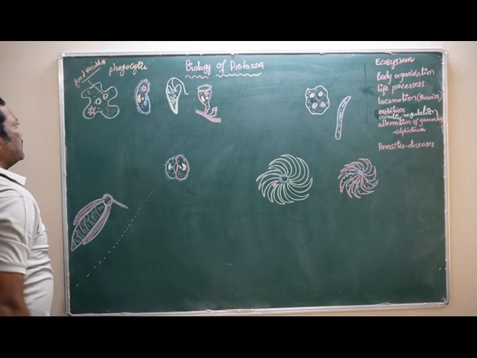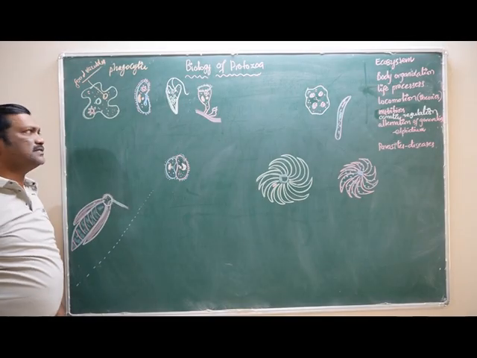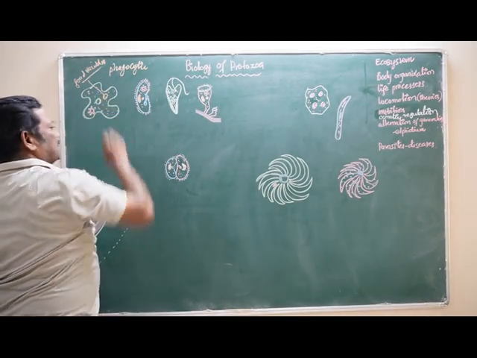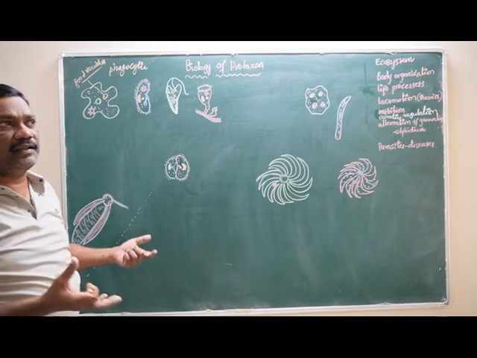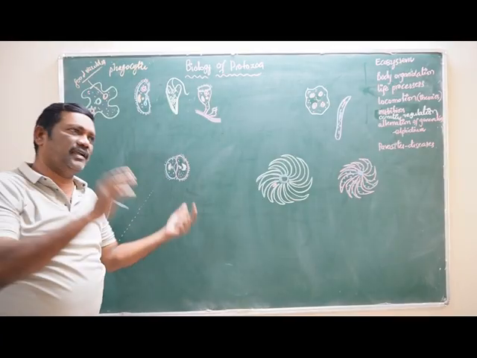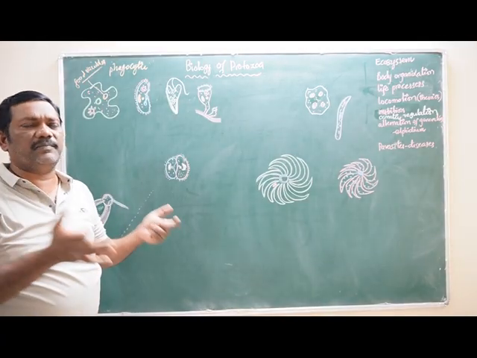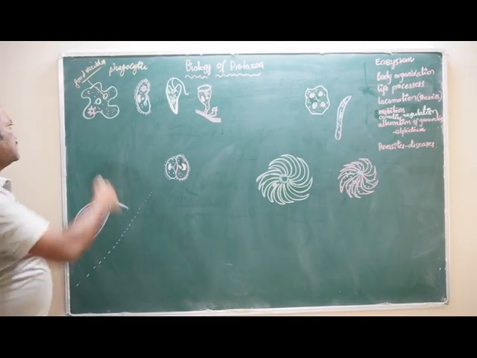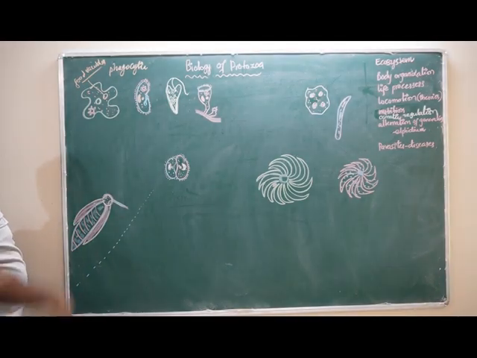These food vacuoles receive the food material from the surroundings and are formed as a food vacuole. Then they are attached to the lysosomes. The lysosomes contain the digestive enzymes: proteolytic enzymes, amylases and lipases, all types of enzymes are present in the lysosome. They can digest the food material, and the undigested food material is expelled out through the same food vacuole.